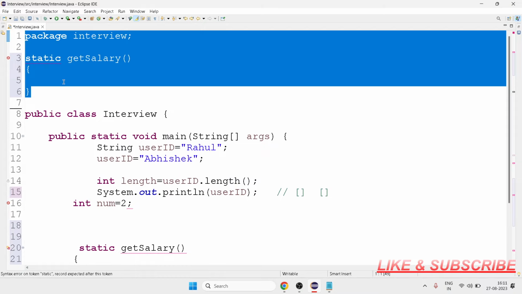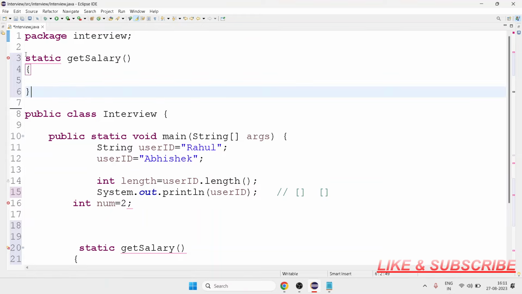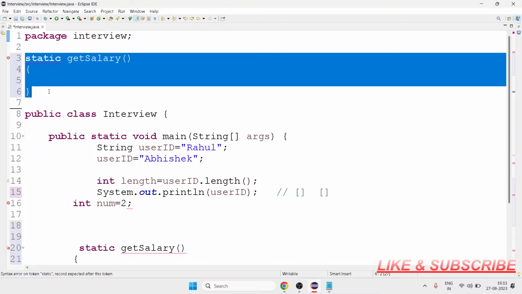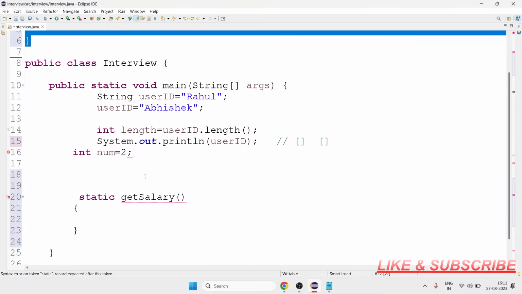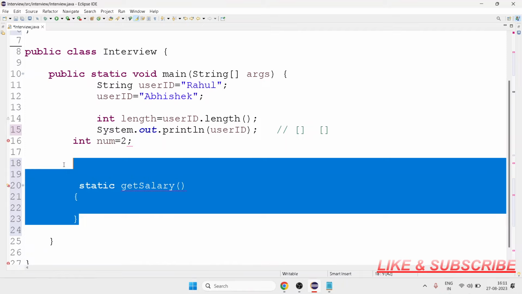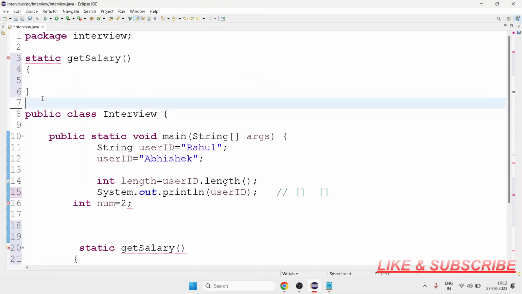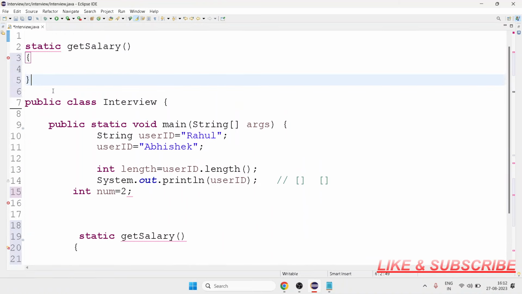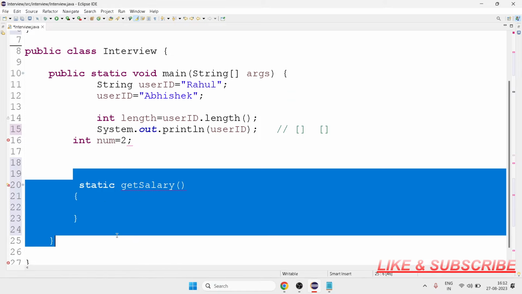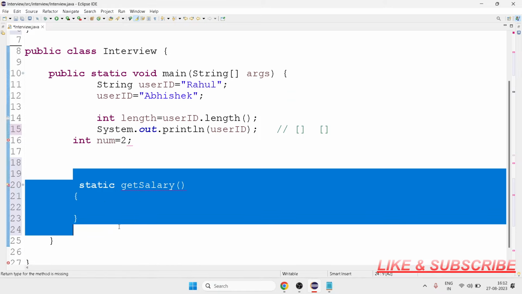Actually, this is not a proper way to write this, but for understanding, suppose this is my parent class. Here I make a static method get salary, and in my child class I make the same static method get salary. This is not called overriding, because when I execute the program, it will give priority to the child method. It will hide the parent method. This is called method hiding, not method overriding.